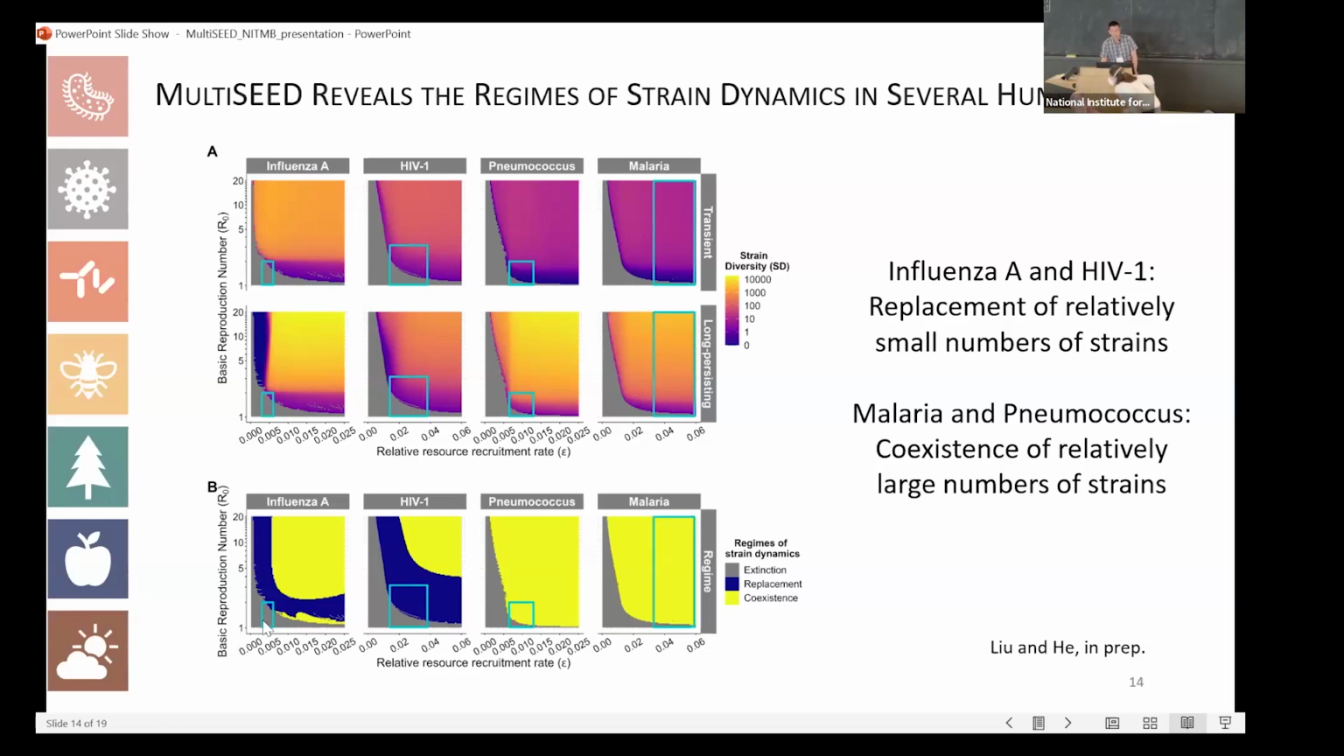Like extinction, it means there will be no long-term accumulation of strains; the replacement, it means that over a certain time period, we can see the replacement of dominant strains; and coexistence, it means the strains can exist for a long time and are stable in the system. So if we see the bottom figure, we want to show that MultiSEED can reproduce the replacement in influenza A and HIV-1 with relatively small numbers of strains. And for pneumococcus, which is caused by the bacteria called Strep pneumoniae, and for malaria, we can reproduce the long-term coexistence of a relatively large number of strains.